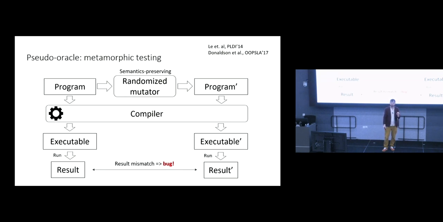But again, this is subject to the program being deterministic and free from undefined behavior, and those mutations that are semantics preserving as part of that not introducing any undefined behavior. They wouldn't be semantics preserving if they did, but nevertheless, it's worth noting they can't introduce undefined behavior. Otherwise, you might get legitimate differences between the execution results for the two compiled versions of the program, and that would not indicate a bug.